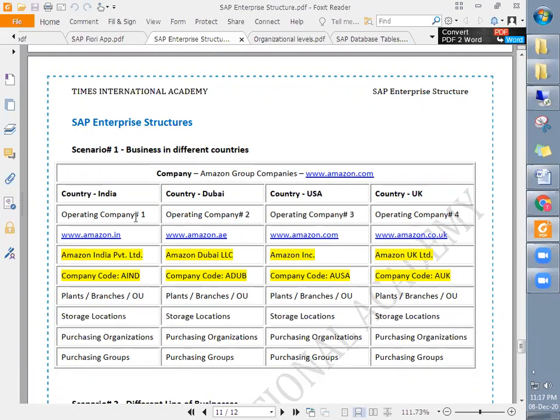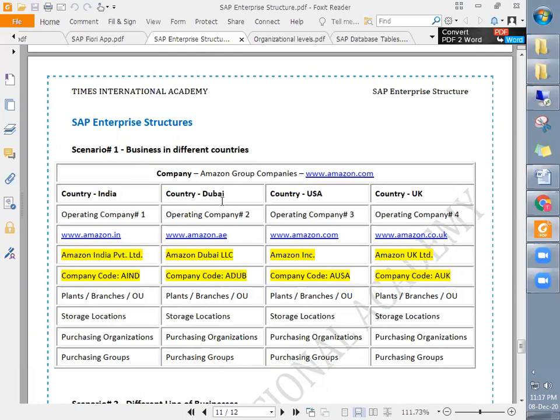So as the country changes, even though the line of business is the same, for example, if Amazon would like to do business in India, Amazon has to register with the Ministry of Corporate Affairs, and they will give a name like Amazon India Private Limited or whatever, and they have a website like this.